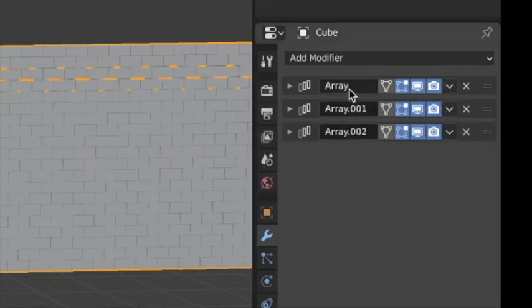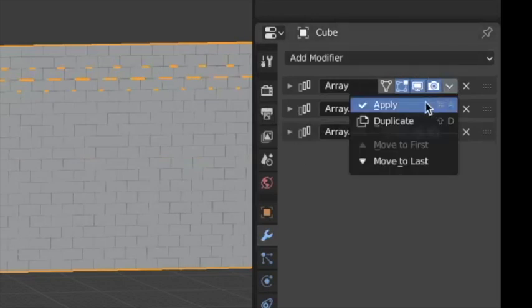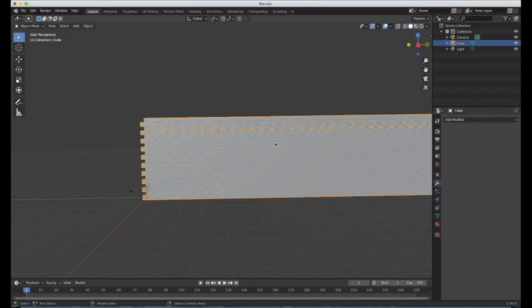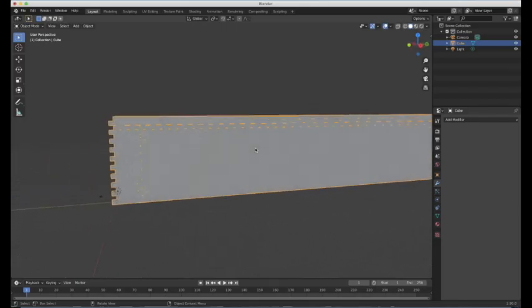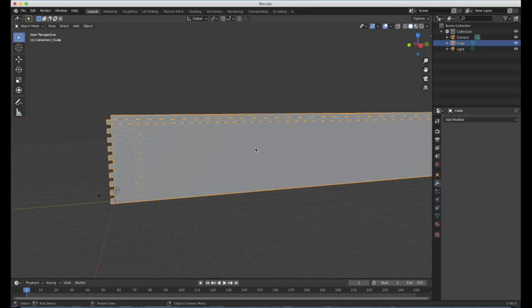So I would say apply them from the top to the bottom. That means that it will still look the way it does now. Apply the one at the top first, then this one, and they'll disappear each time, because now they're all fused to the object. So that means we can do more editing and treat it like a single surface.